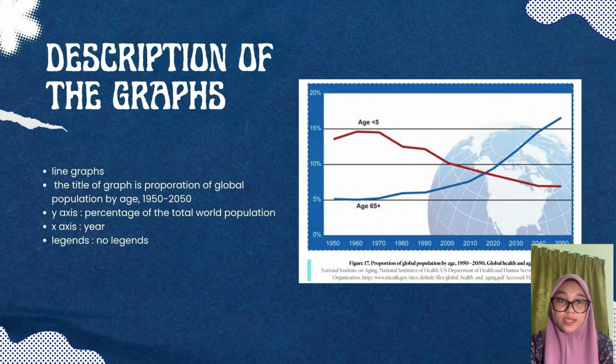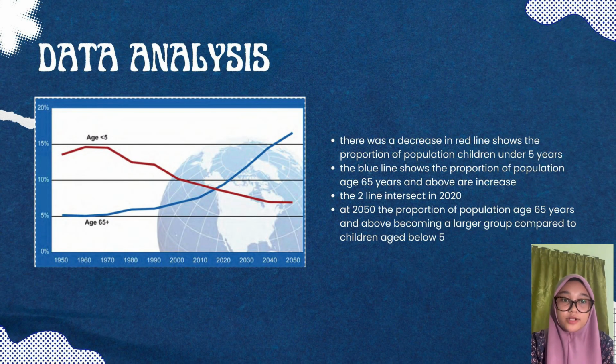For the next graph, the title of the graph is Proportion of global population by age. This graph is a line graph. The y-axis shows the percentage of the total world population and the x-axis is year. For data analysis, there was a decrease in the red line, which shows the proportion of the population of children under 5 years.